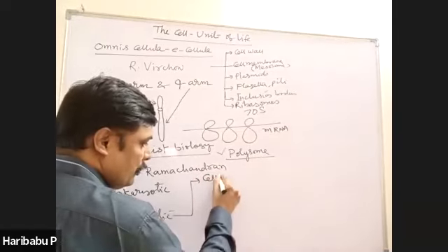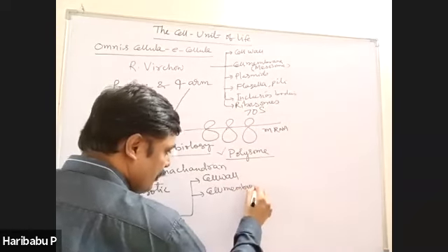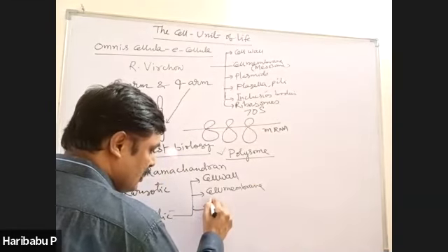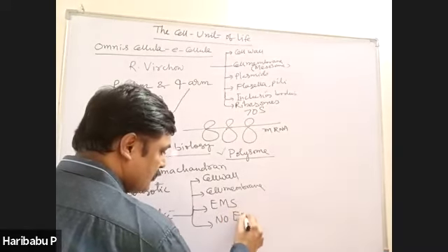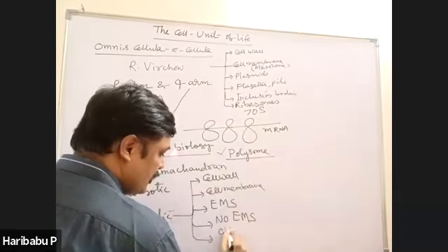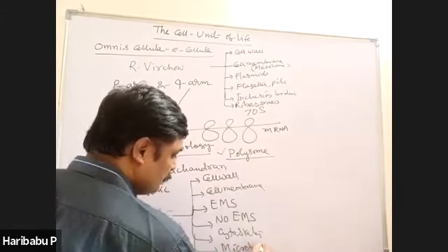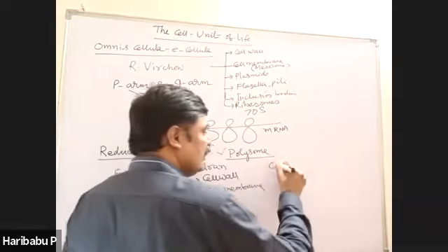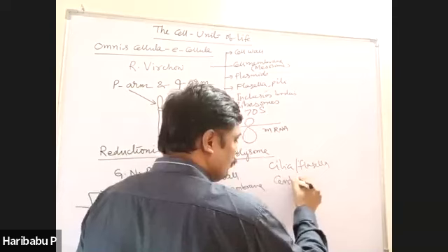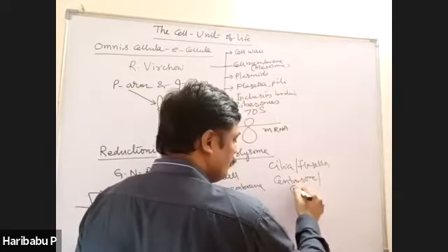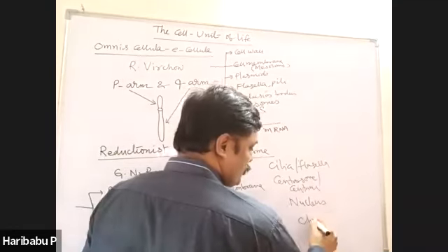Here also you have to read about cell wall, cell membrane or plasma membrane, then cell organelles which form EMS, cell organelles which do not form EMS, then cytoskeleton, then microbodies, cilia or flagella, centrioles or centrosome, and also finally nucleus and chromosomes.